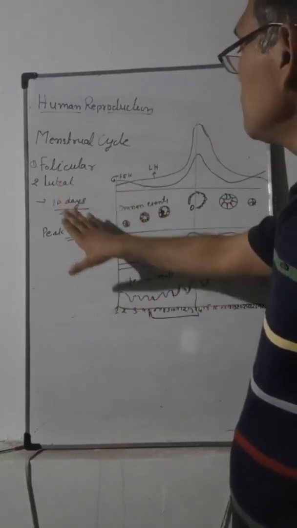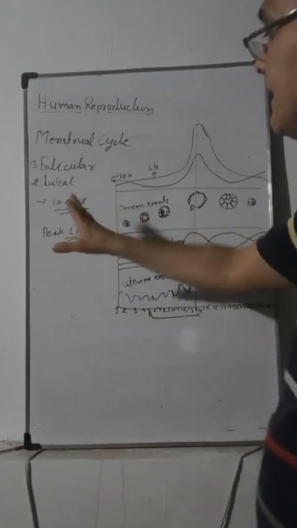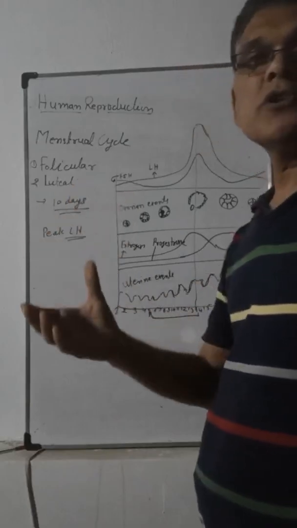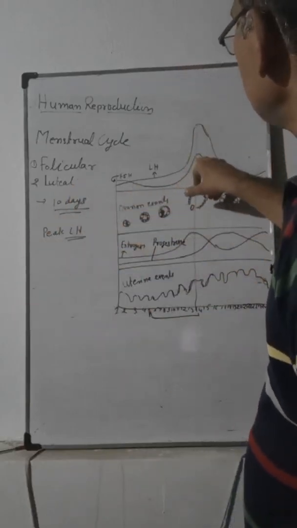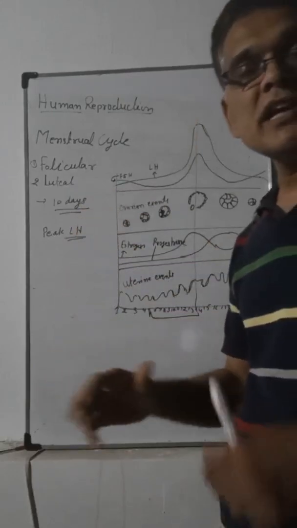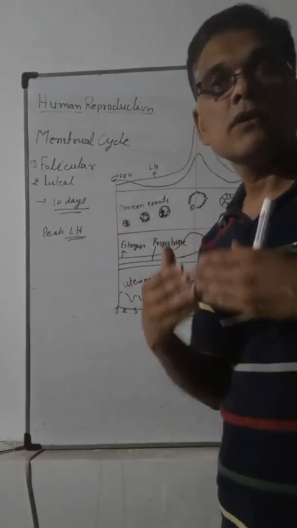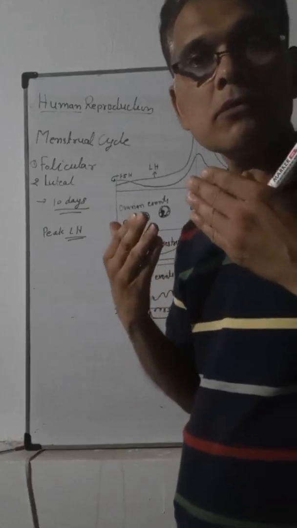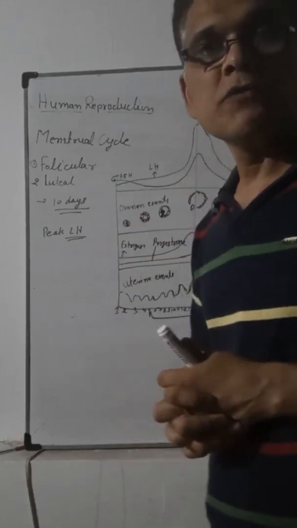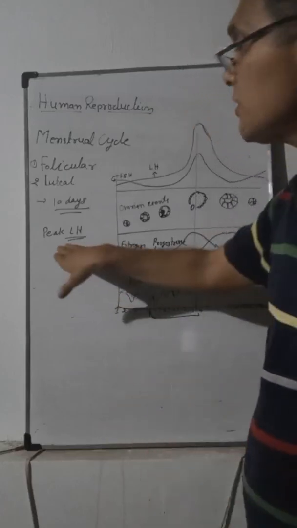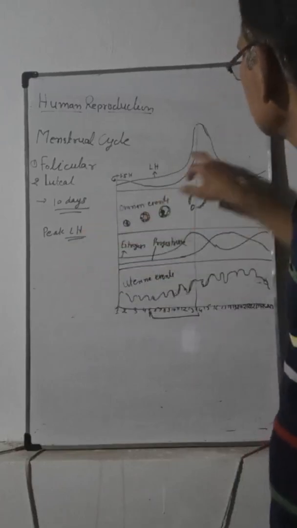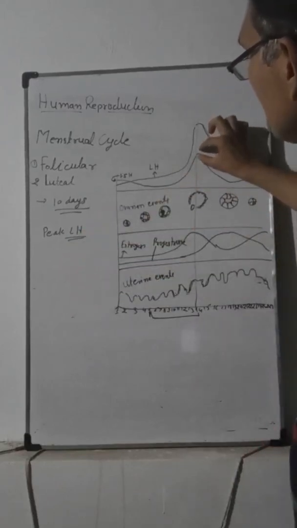The second phase, the luteal phase, lasts for 10 days, and during this phase luteinizing hormone is at its peak level.